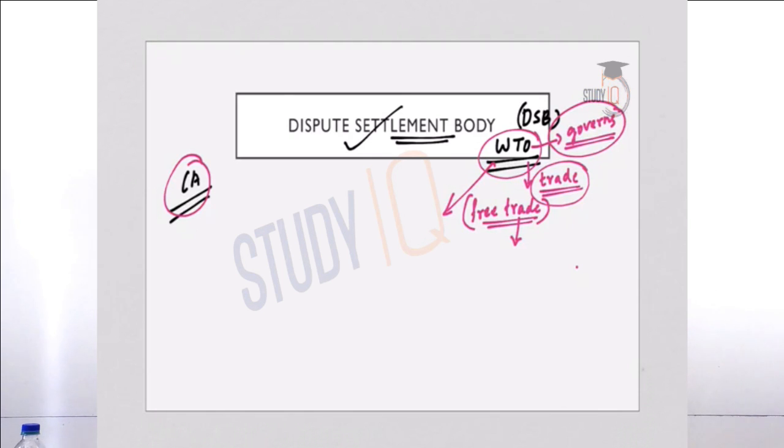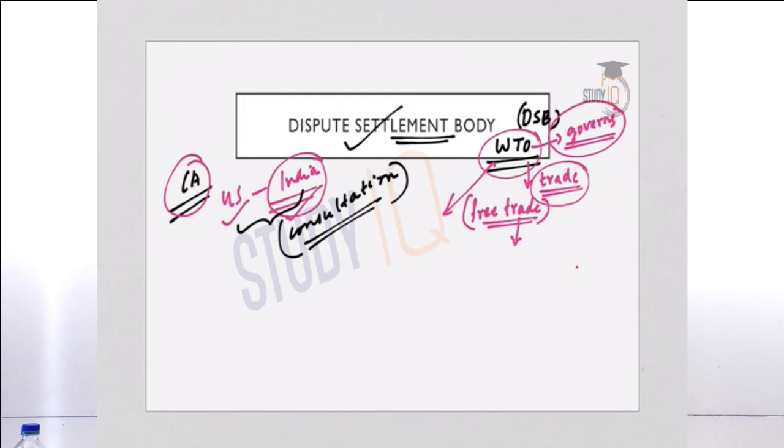The World Trade Organization's Dispute Settlement Body has set up a panel to examine the US complaint against India. So US had complained to the Dispute Settlement Body against India that certain subsidy measures are given by India, and it is acting as a distortion for free trade. So both the sides, US and India, failed to resolve this issue at the consultation level. Now, because both the countries failed to resolve this issue at the consultation level, the World Trade Organization's Dispute Settlement Body has set up a panel to examine the US complaint against India. This is the current affair, and we will come to the details of this.